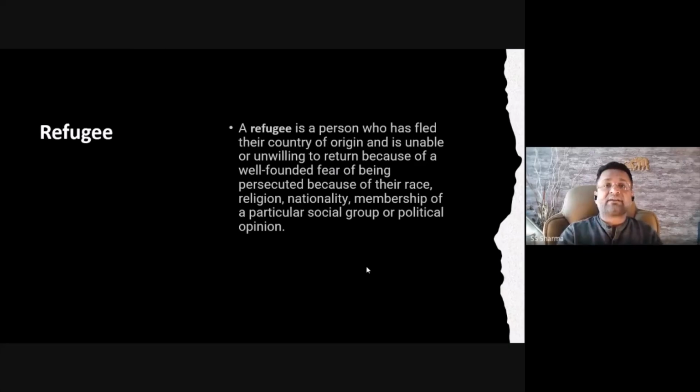This is the 1951 definition. It is a definition which has been challenged, and this convention needs to be re-edited because it's not only because of religion, nationality, membership of a particular social group, or political opinion that people flee from one place or are facing some kind of persecution.